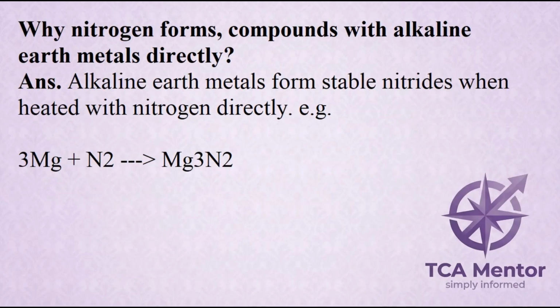Why nitrogen forms compounds with alkaline earth metals directly? ANS. Alkaline earth metals form stable nitrides when heated with nitrogen directly, e.g. 3Mg + N2 → Mg3N2.